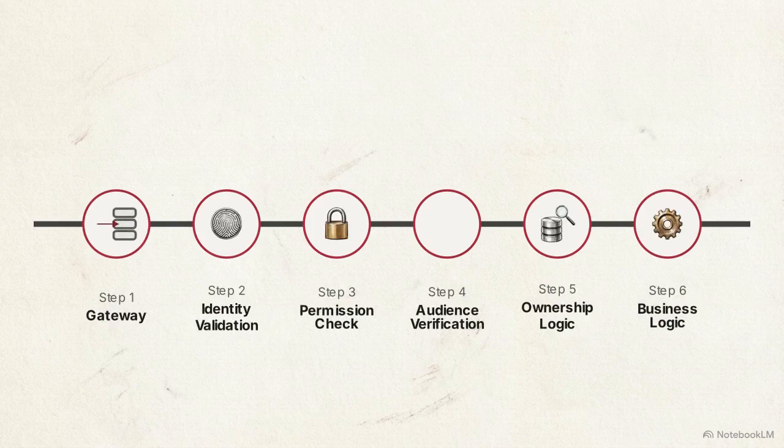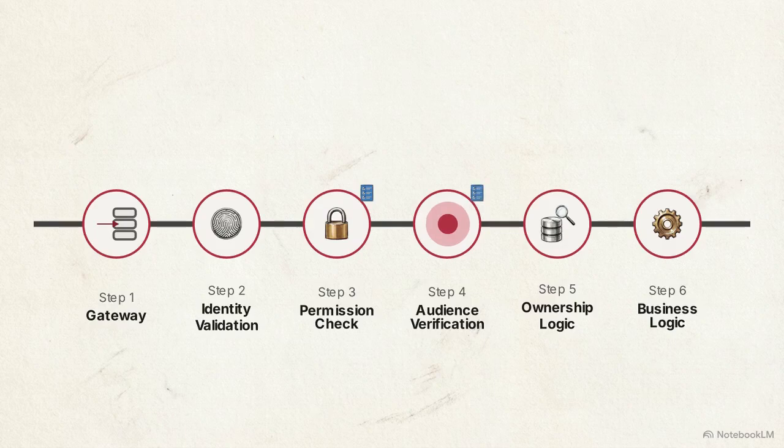Every API call must successfully navigate a 6-step authorization sequence. Step 1. The request arrives from an external or internal source at the platform gateway. Step 2. The platform validates the identity and propagates the trusted identity context down to the service. Step 3. The system checks the required permission defined in the proto-schema against the requested operation.